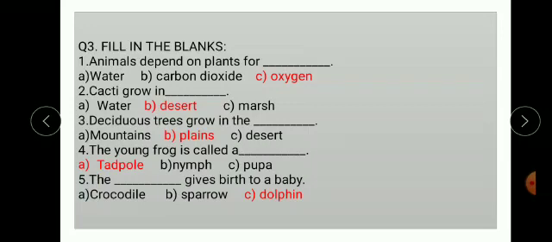Fifth, the dash gives birth to a baby. Options are crocodile, sparrow and dolphin. The correct option is dolphin. The dolphin gives birth to a baby.